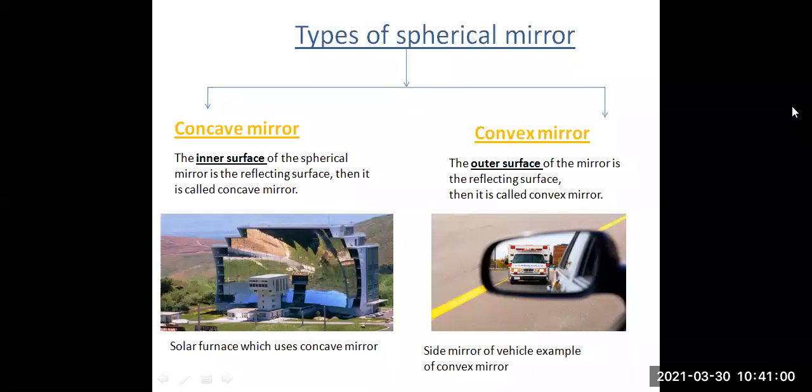This is the specification of spherical mirrors, the differentiation of concave and convex mirror with the example and the scientific definition which is required to be remembered for this year. If the inner surface of a spherical mirror is the reflecting surface, then it is called a concave mirror. You can see the example of a solar furnace which uses a concave mirror. If the outer surface of the mirror is the reflecting surface, then it is called a convex mirror. The best example of a convex mirror is the side mirror of a vehicle.